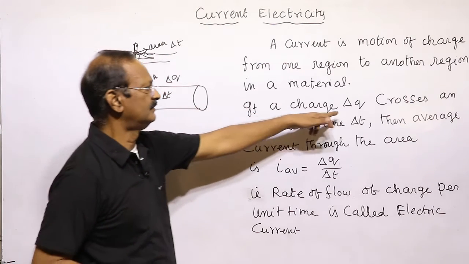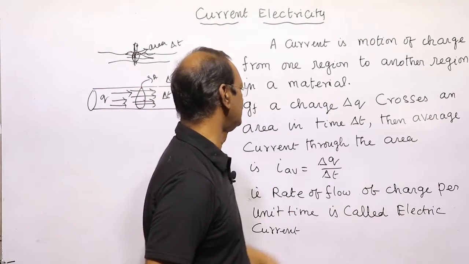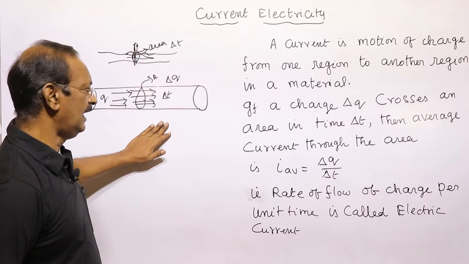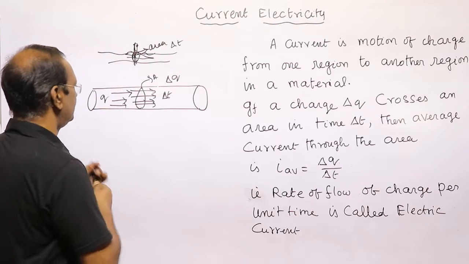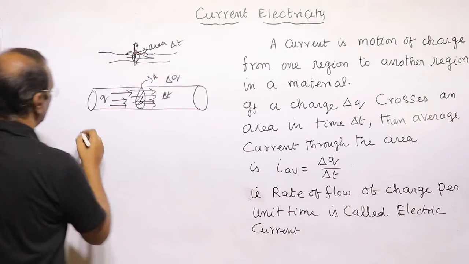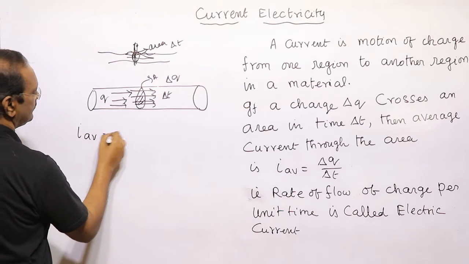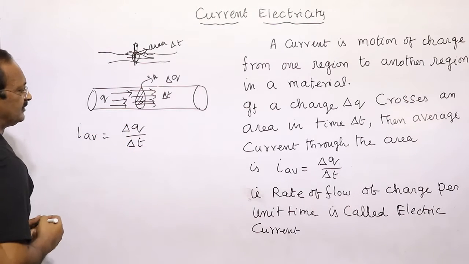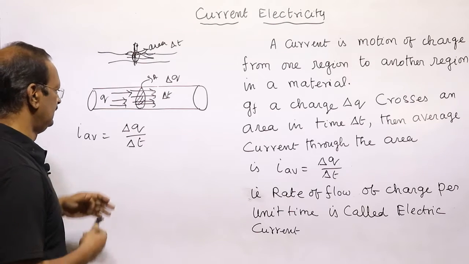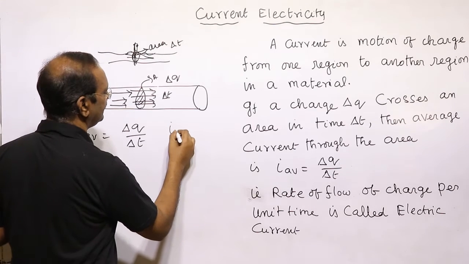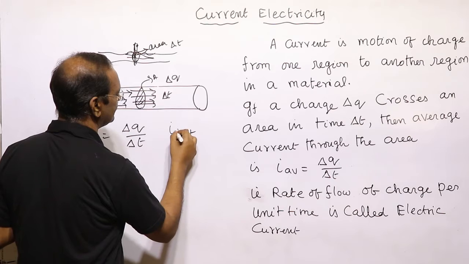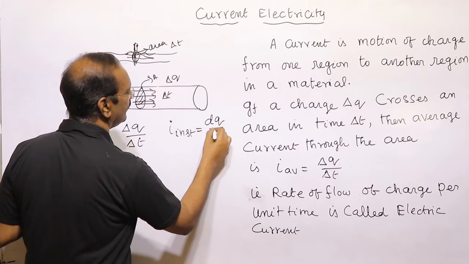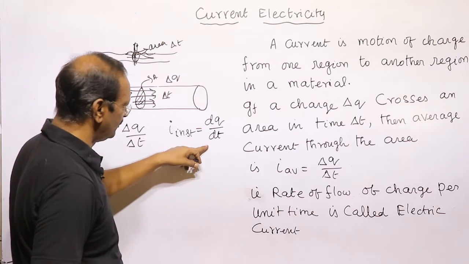If a small amount of charge delta Q crosses an area in time delta T, then this is called the average current through that area. So I average is equal to the amount of charge flowing per given time. You can also write the instantaneous current: I instantaneous is equal to dq by dt, that is, the amount of charge flowing per unit time.